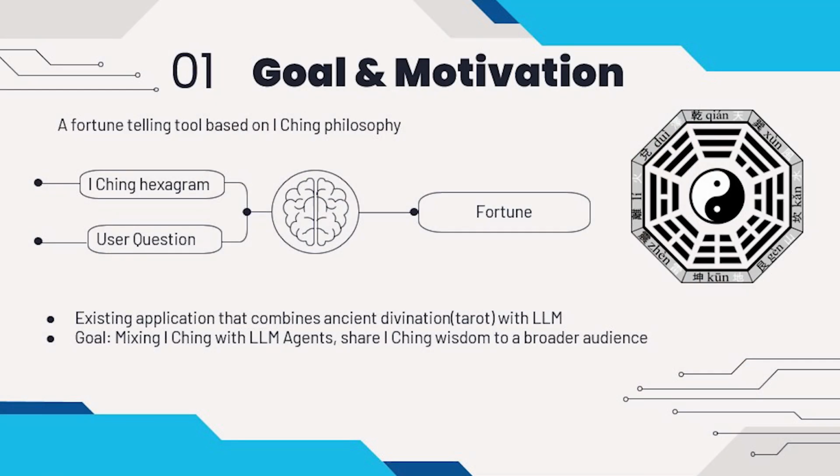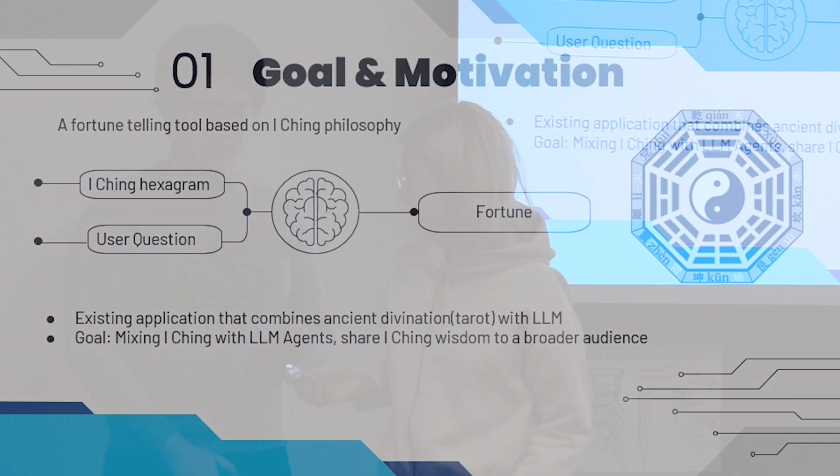Hi everyone, we are introducing our project ECEing. Our goal is to create a fortune-telling tool based on ECEing philosophy. This tool processes users' questions and hexagram data to generate meaningful insights and guidance about the future. While there are existing applications that combine Asian divination with LLM, our goal is unique: mixing ECEing with LLM agents, sharing ECEing wisdom to a broader audience.